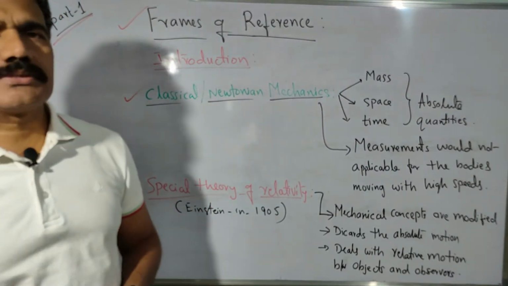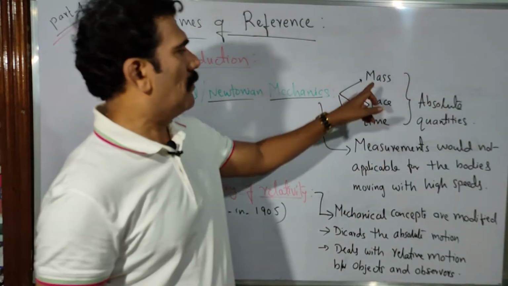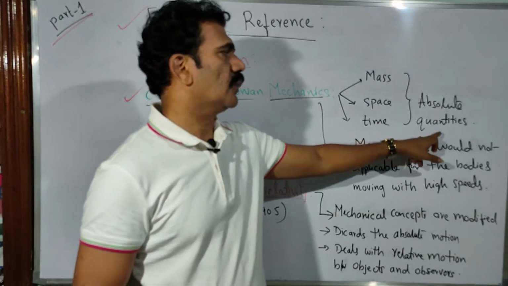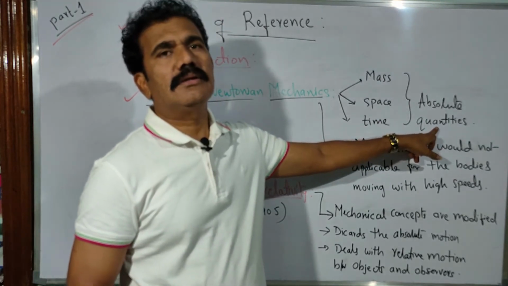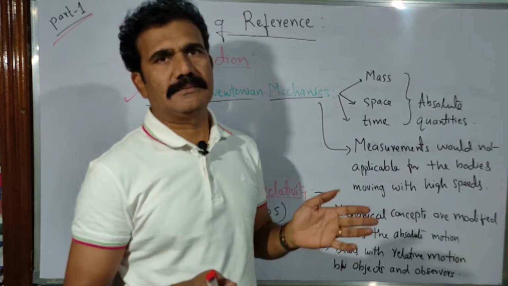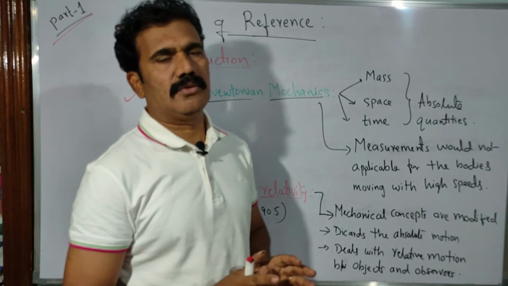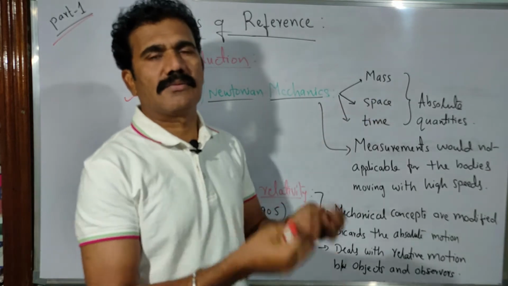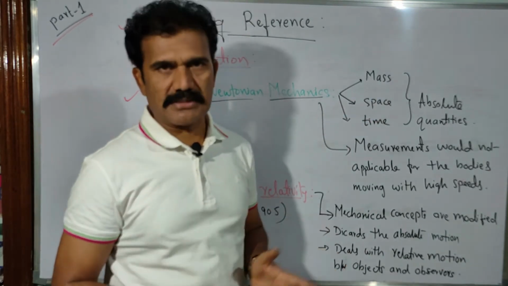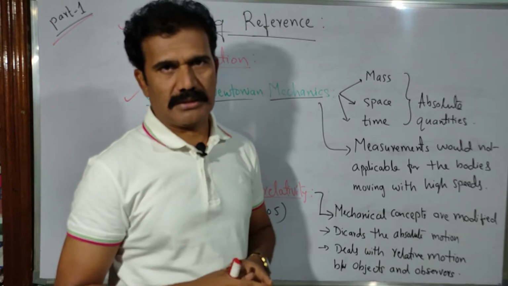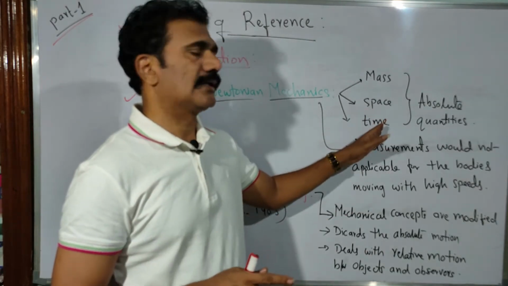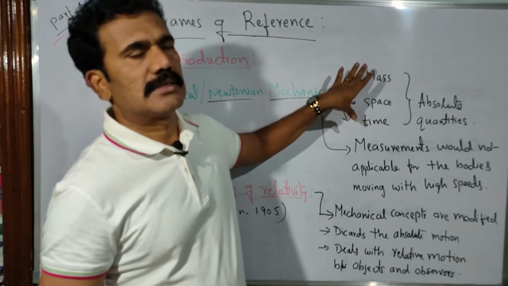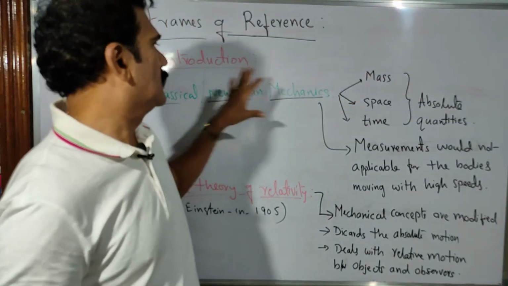In Newtonian mechanics, quantities such as mass, space and time are considered absolute quantities. That means they are invariant, always constant. They are not varying. If you consider the mass of a body, it is always constant and never changes. That is called an invariant or absolute quantity. Similarly, space and time are always constant. Those are the postulates, the basic concepts, considered in Newtonian mechanics.